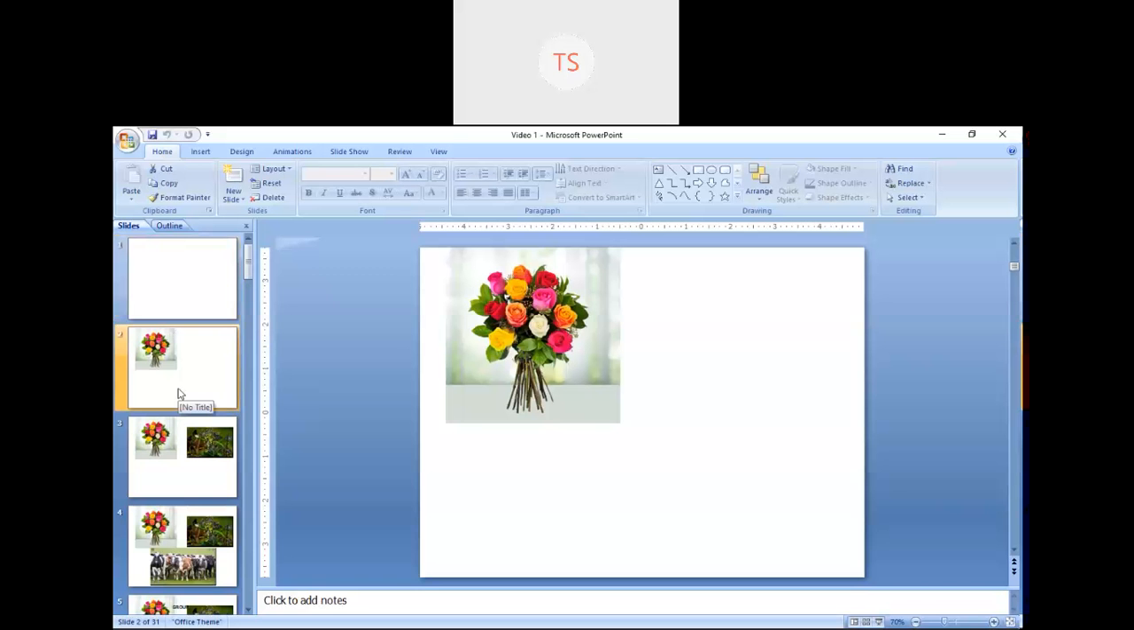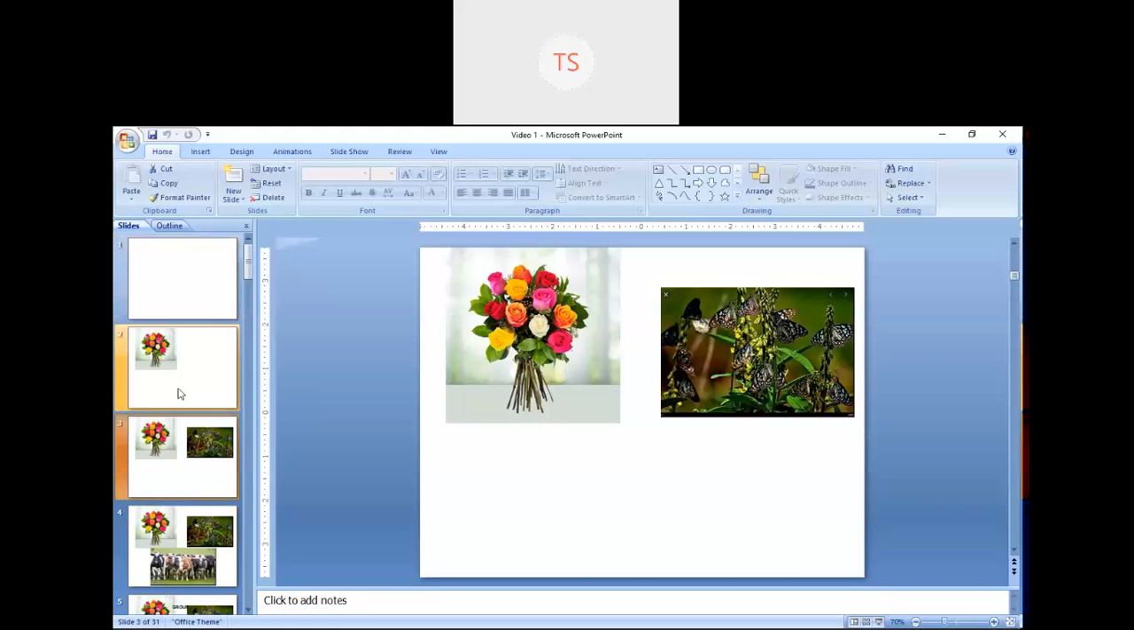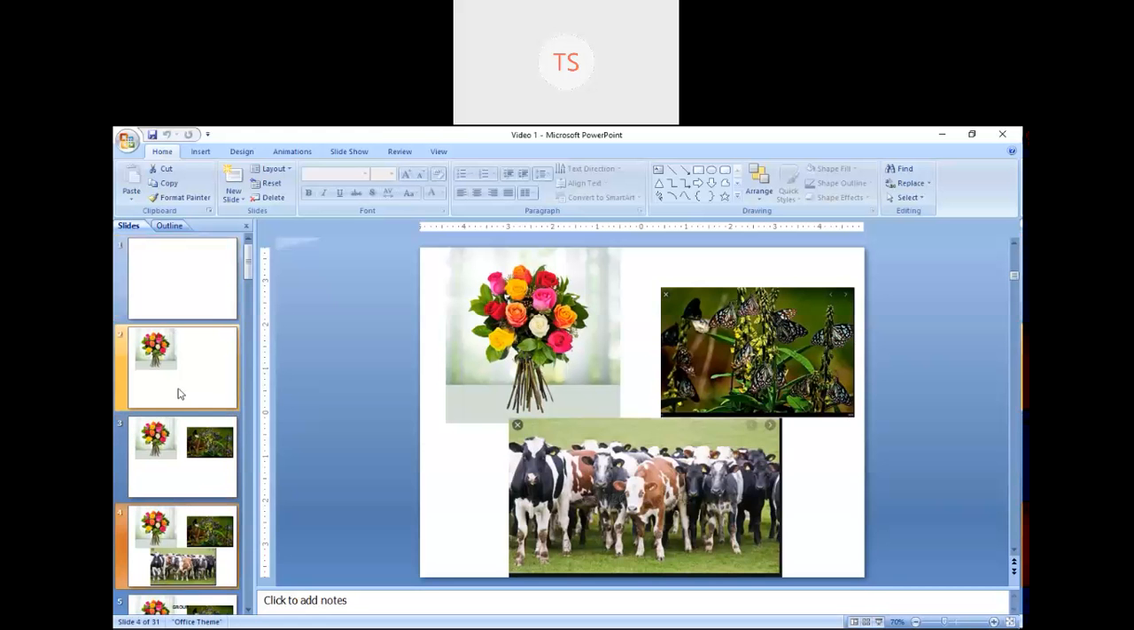So see, before that, what do you mean by sets? Now see, on my screen you can see some flowers. In the second picture there are some butterflies, and in the third picture there are some cows. So what is the common thing in these three pictures?